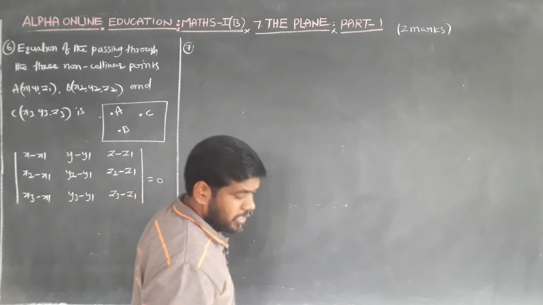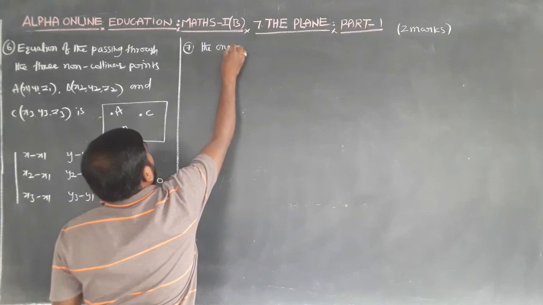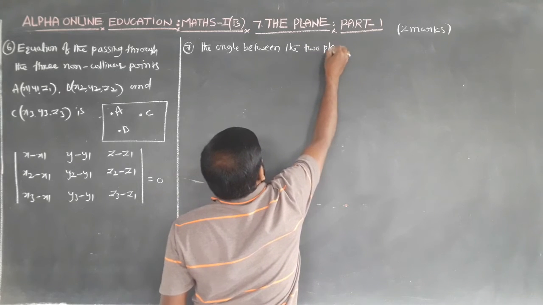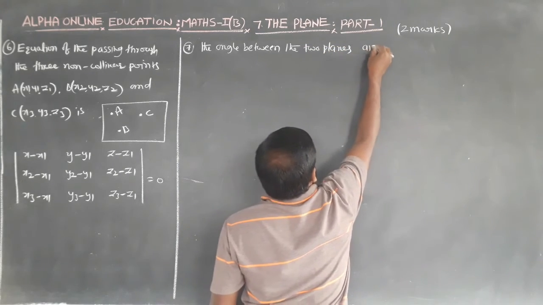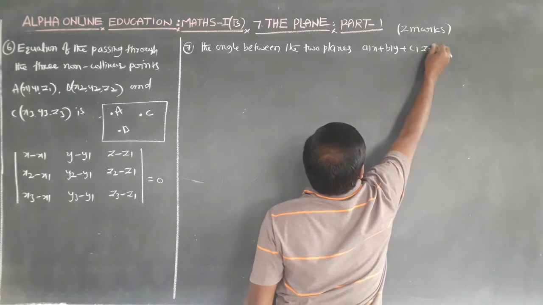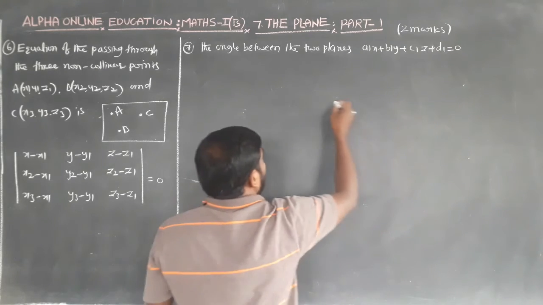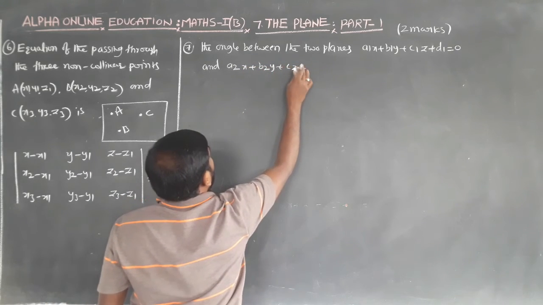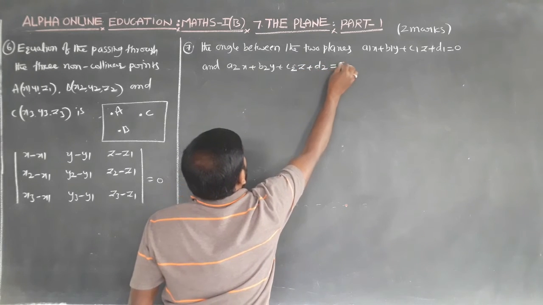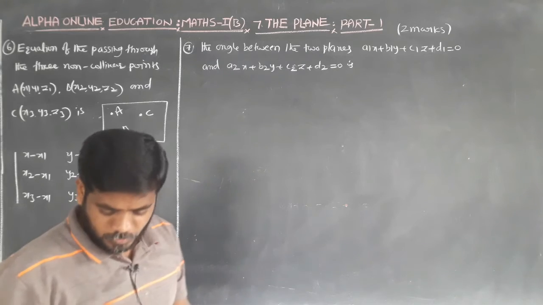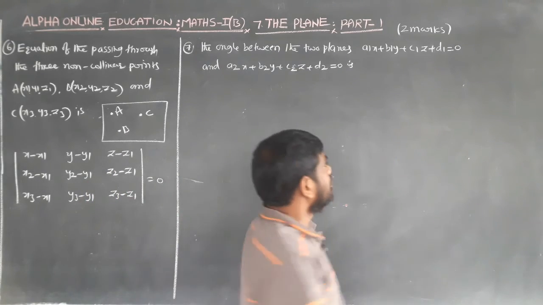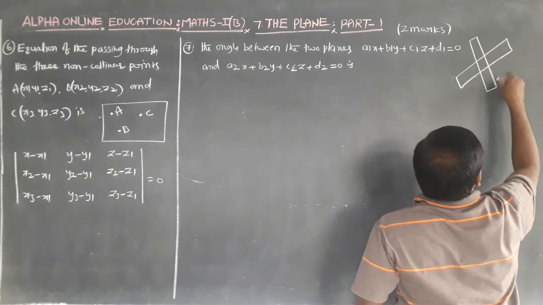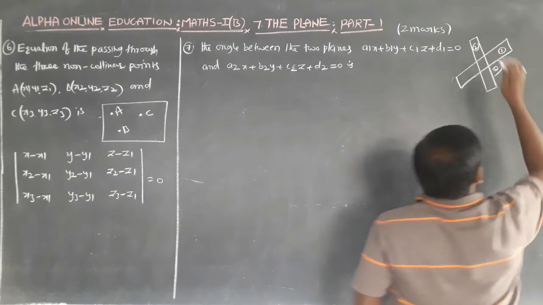The two planes are a1x plus b1y plus c1z plus d1 equal to 0, this is the first plane, and a2x plus b2y plus c2z plus d2 is equal to 0, this is the second plane.